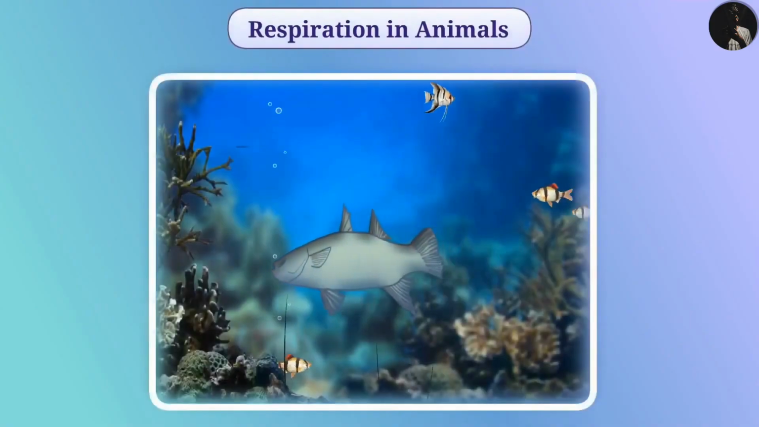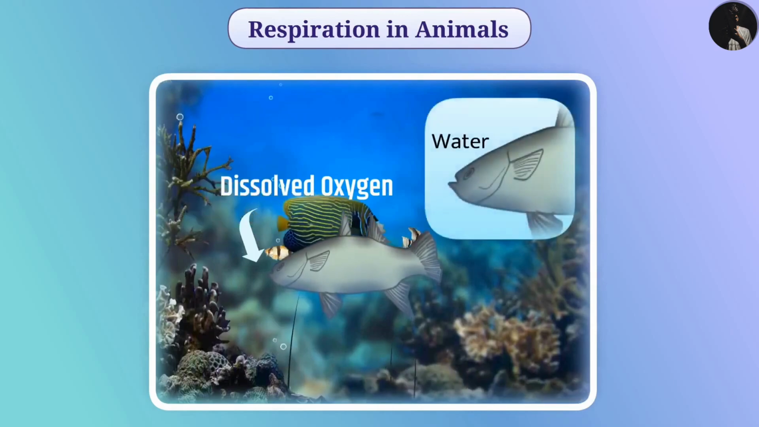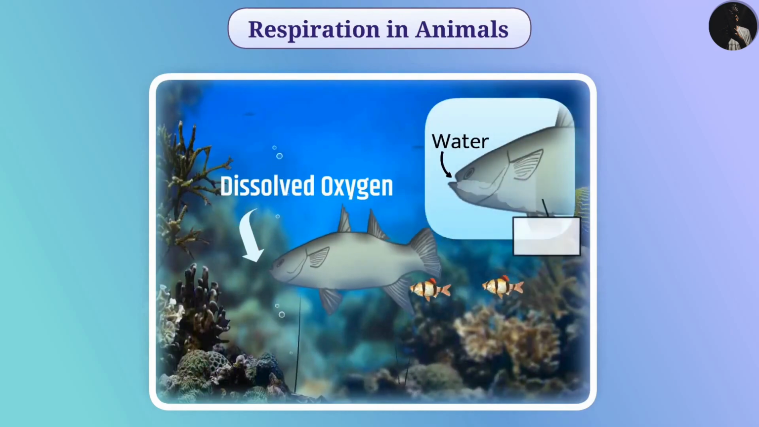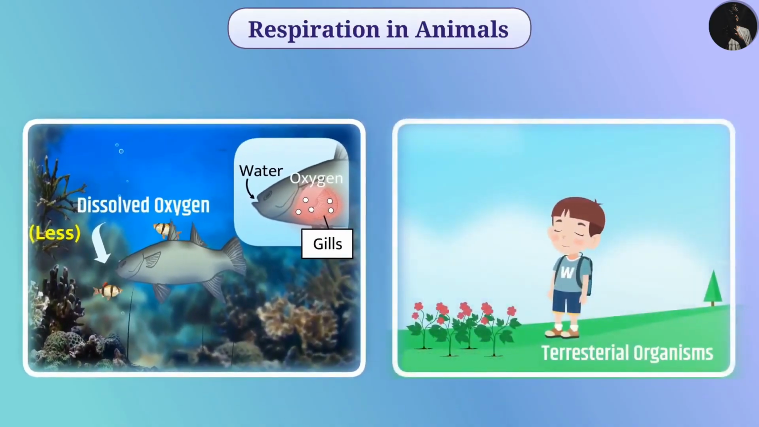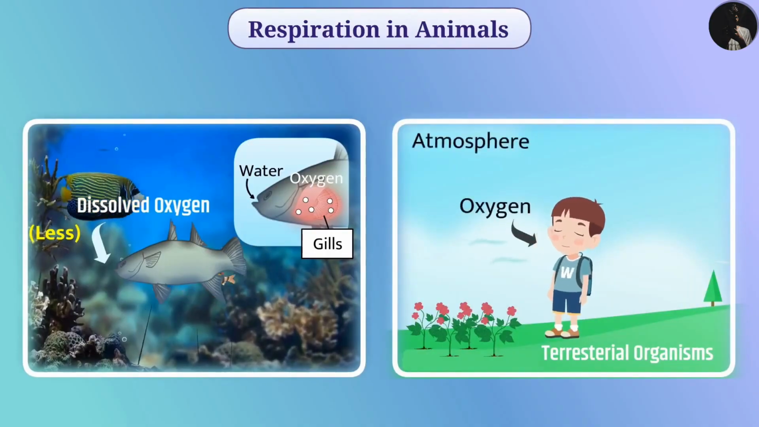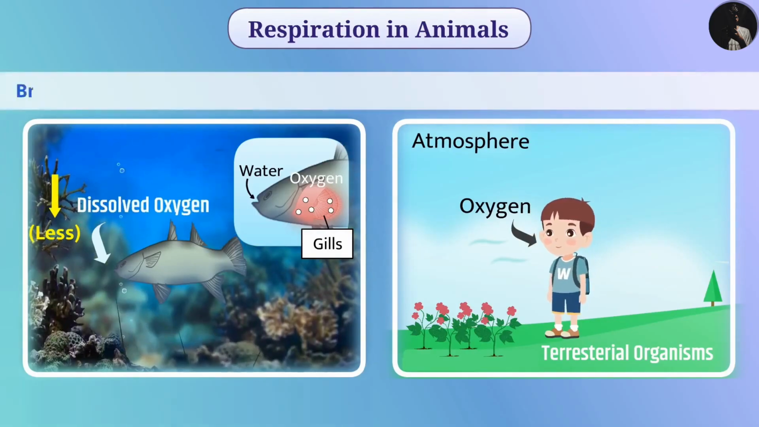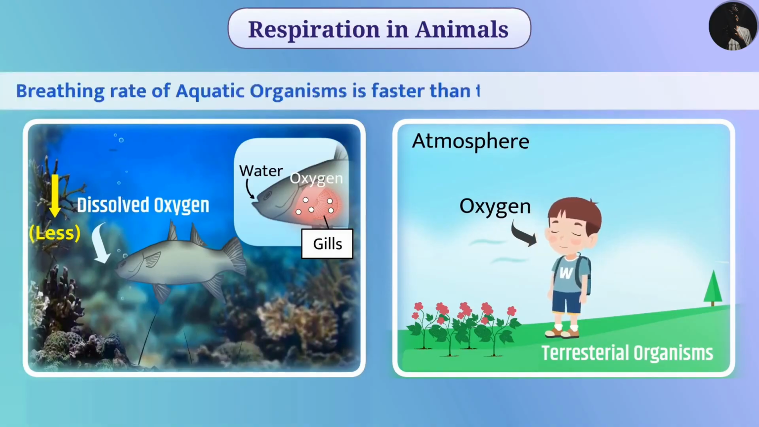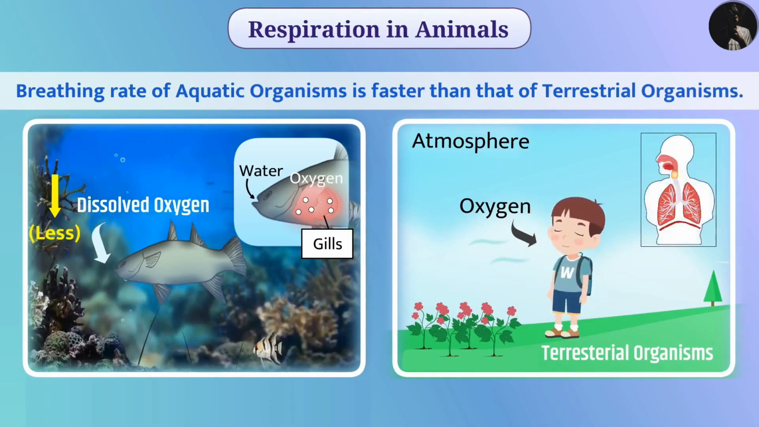Organisms living in water obtain oxygen dissolved in water. The fish takes water inside the body from the mouth and forcefully sends it to pass through the gills. Here, blood absorbs the oxygen dissolved in water. For respiration, terrestrial organisms receive oxygen from the atmosphere. Comparatively, the amount of soluble oxygen present in water is less than that of the atmosphere. Therefore, the breathing rate of aquatic organisms is faster than that of terrestrial organisms. In different terrestrial organisms, oxygen is absorbed by different organs.